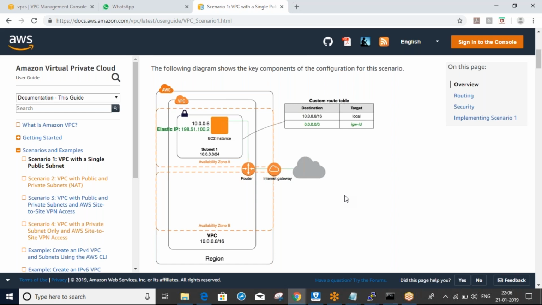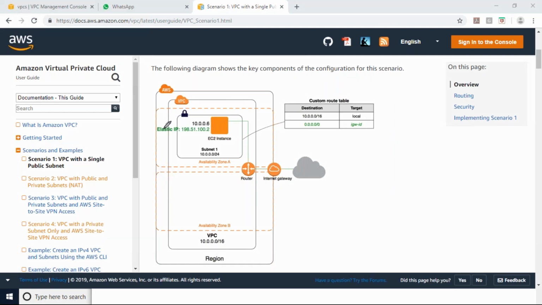Still confusion or any? I think we will go ahead and then see. Yeah, see here, right? In this VPC, I have one availability zone. In this availability zone, I can create multiple subnets. We will create, okay, I will show you.